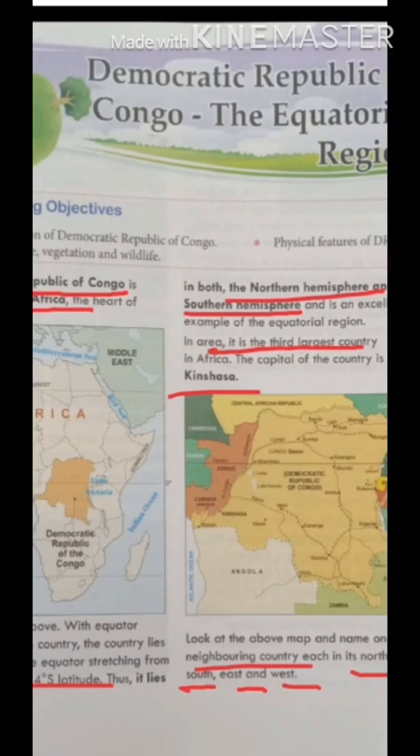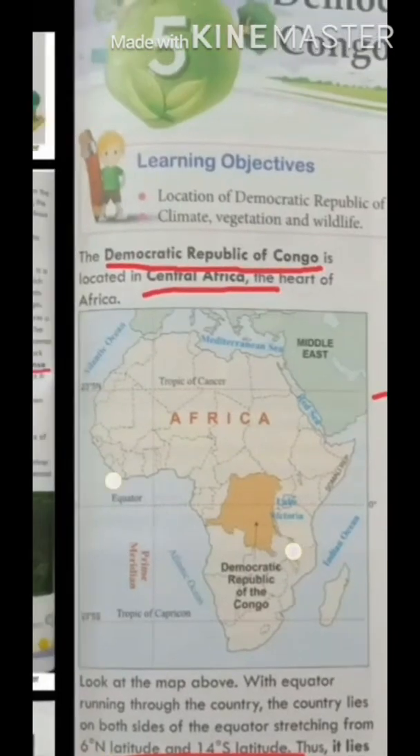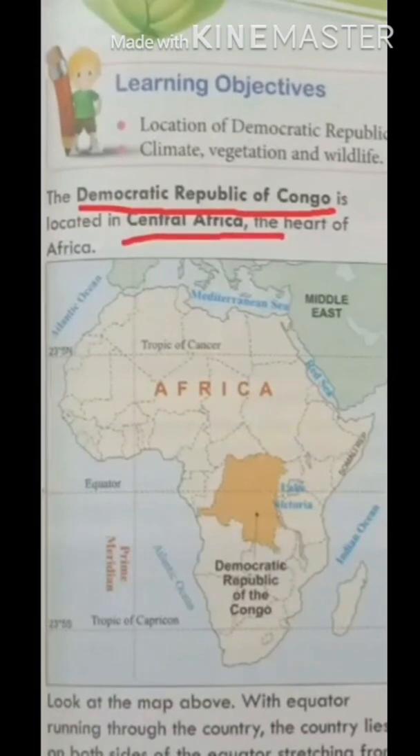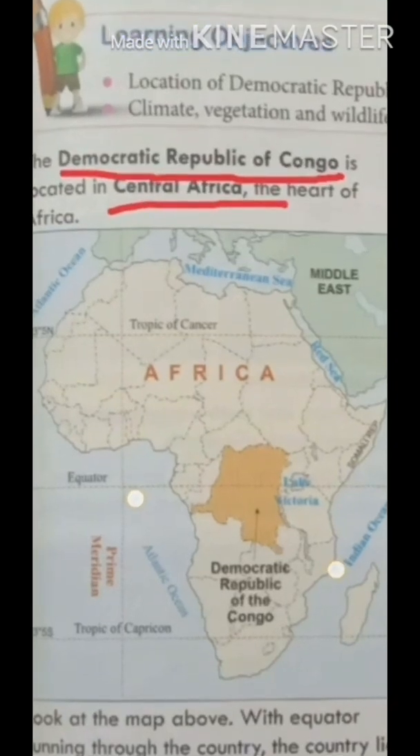Students, Democratic Republic of Congo, DRC. It is located in Central Africa, and we can say that it is the heart of Africa. You can see in this continent, this is the continent Africa, and in the center of this, in the brown portion, this is the Democratic Republic of Congo, and in the center of Africa, the equator is there.